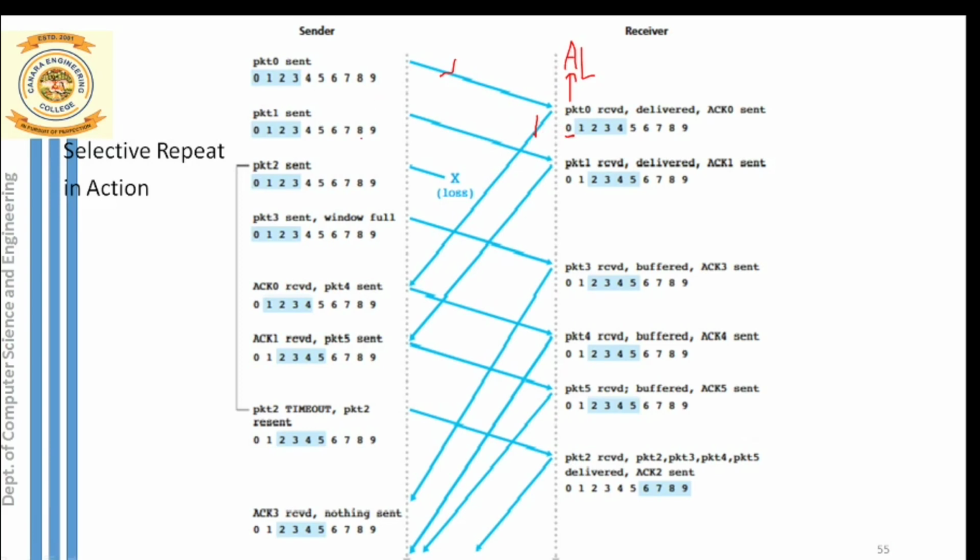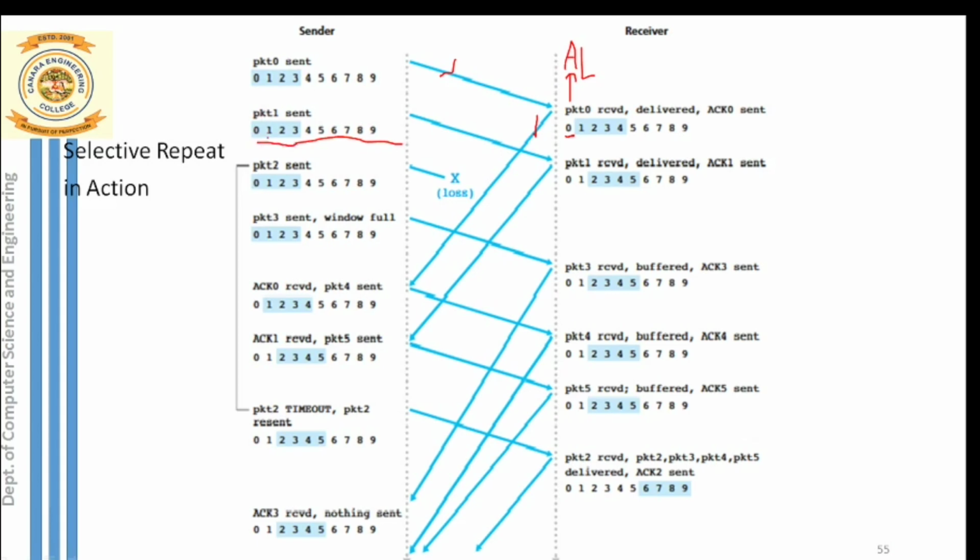Now we'll come back to our sender. The sender is now ready to send the second packet. You can see here the sender has not yet slid his window. Why? Because till this stage, he has not received any acknowledgement, right? So we will just see here.